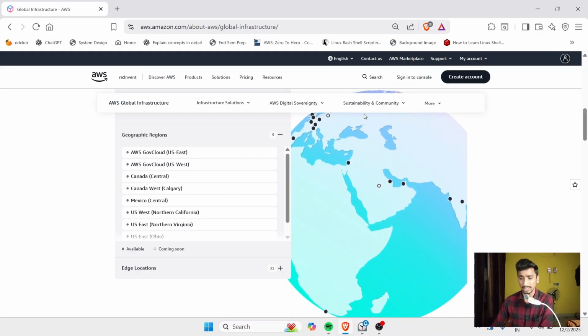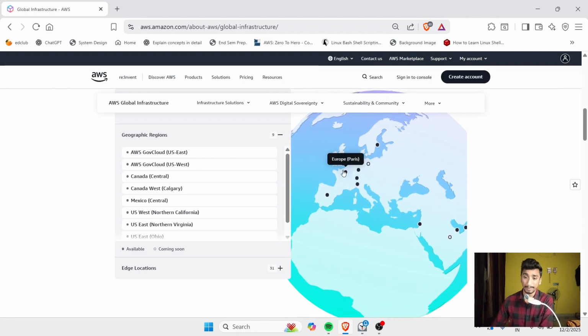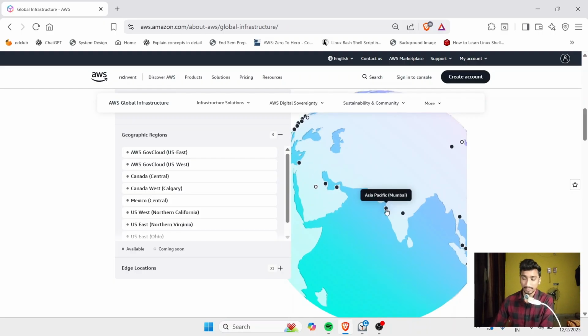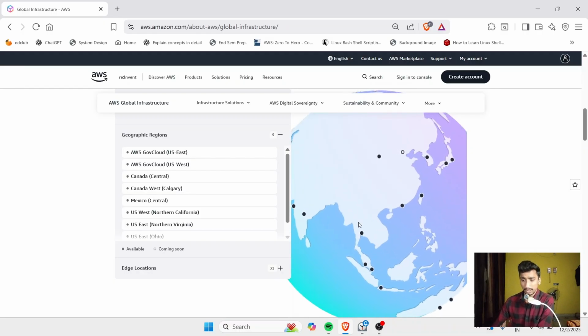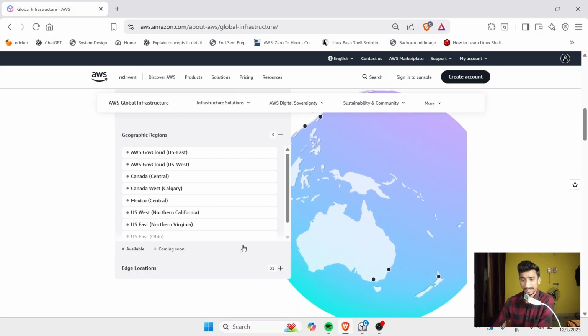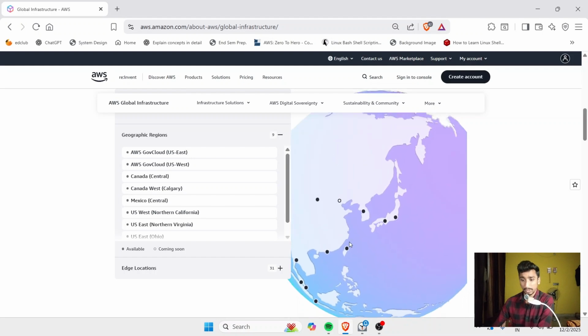Now comes the Middle East. It's in UAE, Bahrain, Israel, and then comes Europe. The European continent has many data centers, and now comes Asia, and our India has only 2 data centers, in Hyderabad and in Bombay. Now comes China. It's Philippines, Malaysia, Singapore, and Jakarta, and it's Australia, and you can see here New Zealand, and Japan also here.